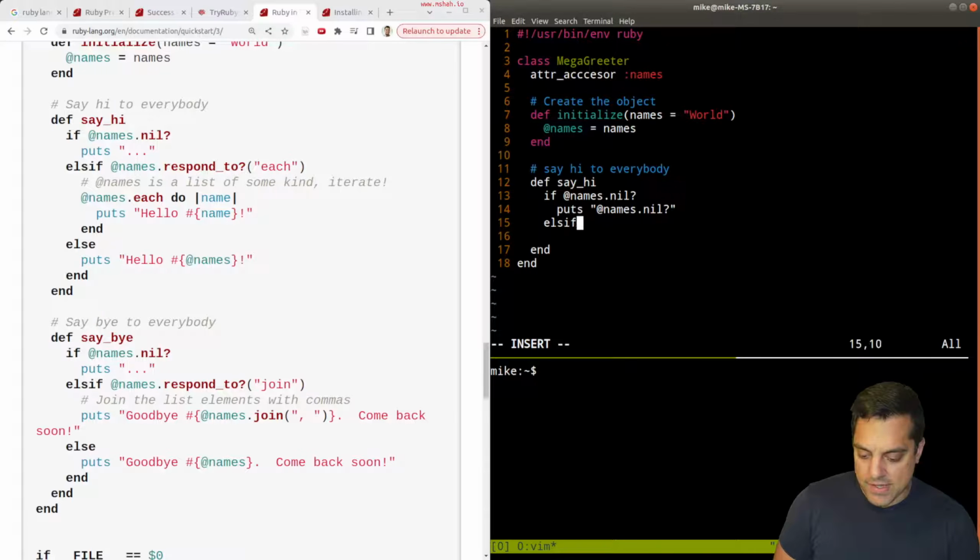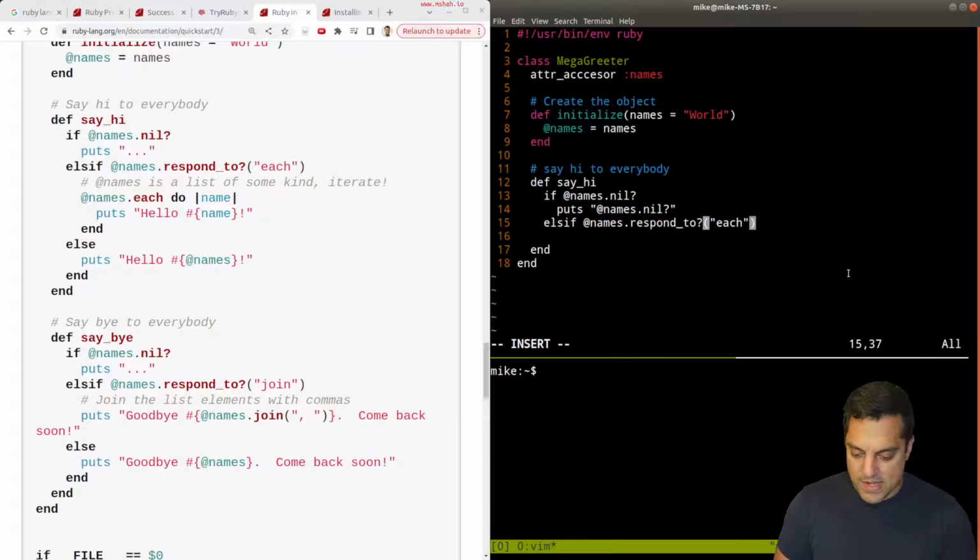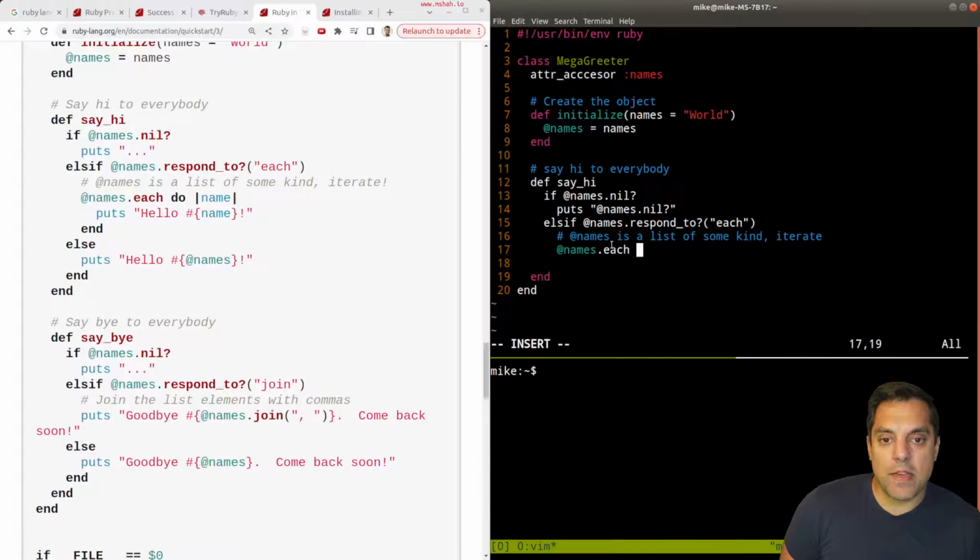Else if, elsif, @names.respond_to? each. I guess each, maybe that's a built-in, part of the iterators or something, so I can look at this range of stuff. Okay, let's see. @names is a list of some kind. Iterate. Okay, here we go. Let's get into some loops here. @names.each. I like that. Some programming languages have an each in their standard library. Others have it built in. So for each thing here, do